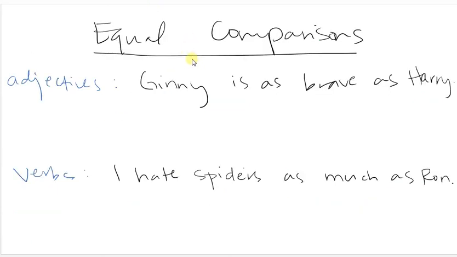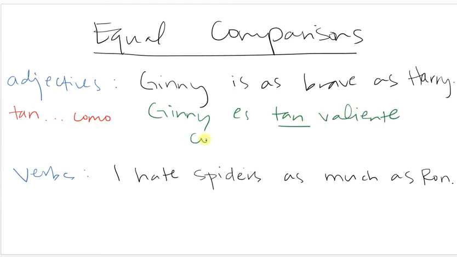Okay, equal comparisons. Hopefully you remember, again, from Spanish 1 or 2, it's usually some form of tan or tantos, como. But it changes depending on what you're comparing. So, for example, if we're comparing an adjective, it's going to be tan, adjective, como. For example, Ginny is as brave as Harry, which is totally true. Ginny es tan valiente como Harry. So tan, adjective, como.